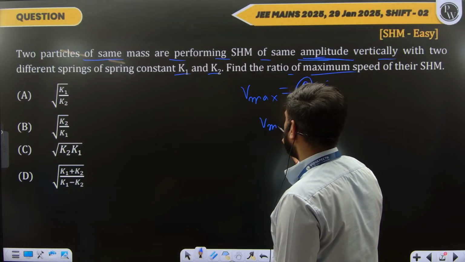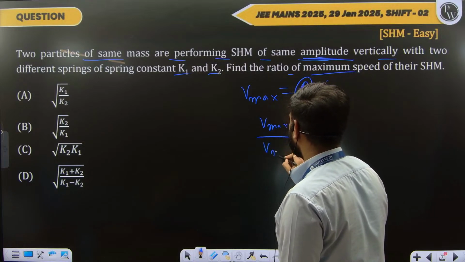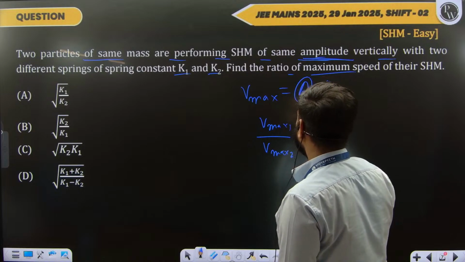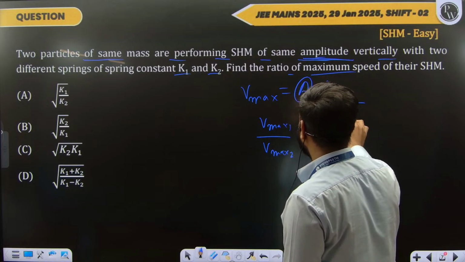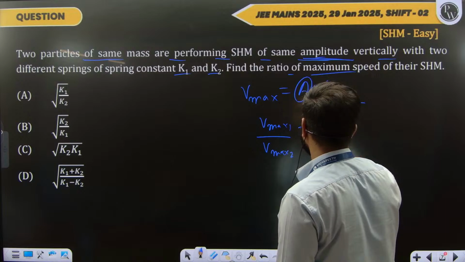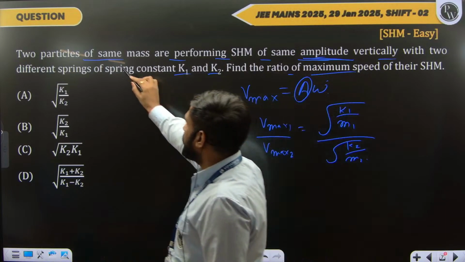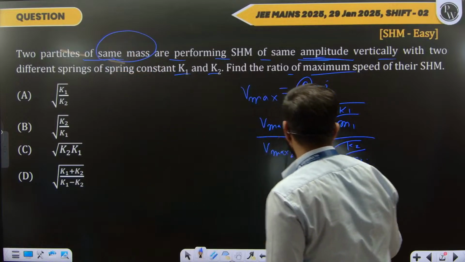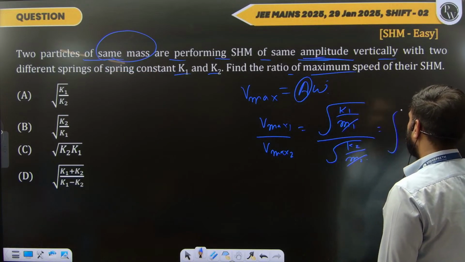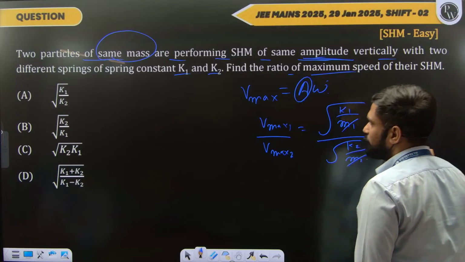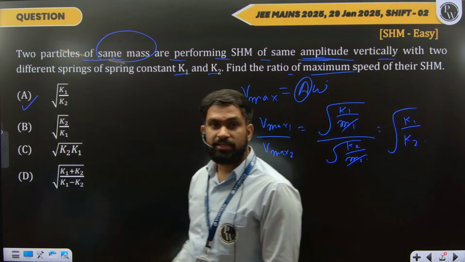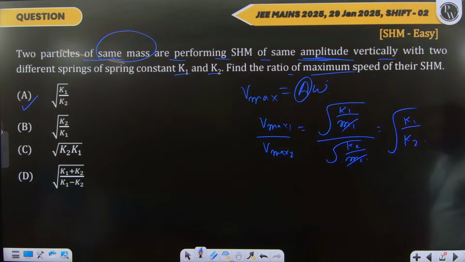So V max 1 upon V max 2 will be under root of, your omega will be root K by M, so K1 by M1 upon K2 by M2. Now they are saying the two particles have the same mass, so M1 and M2 will be the same. So it is simply under root K1 by K2. Such a very easy problem. See how easy the problems they are asking now.